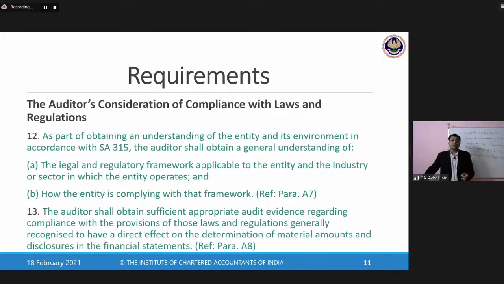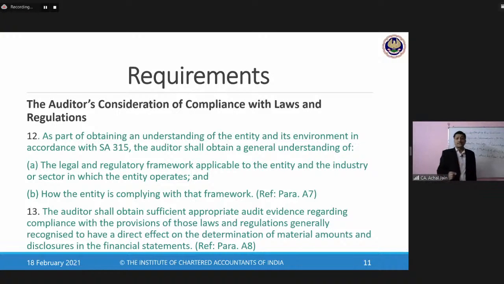So when the auditor would be performing his audit procedures, or when the auditor would be having discussions or inquiries with the relevant department, the auditor can also request the documentation of those processes, the documentation of those policies and procedures of the organization, through which the auditor will be able to ensure, once again, compliance with all of these laws and regulations.